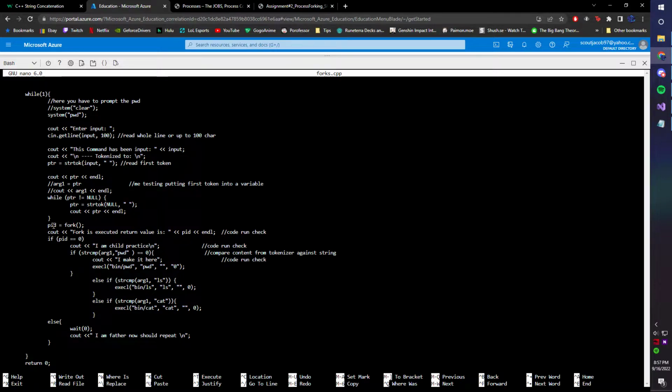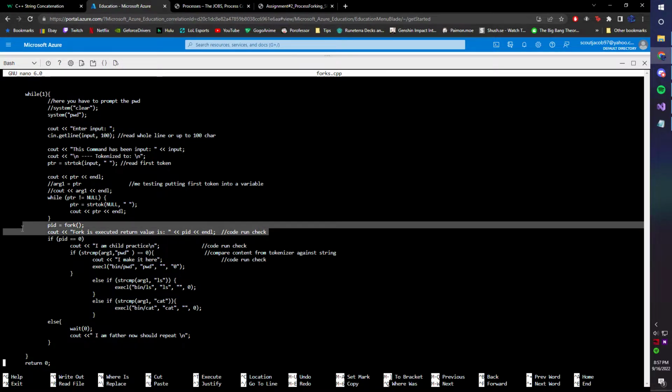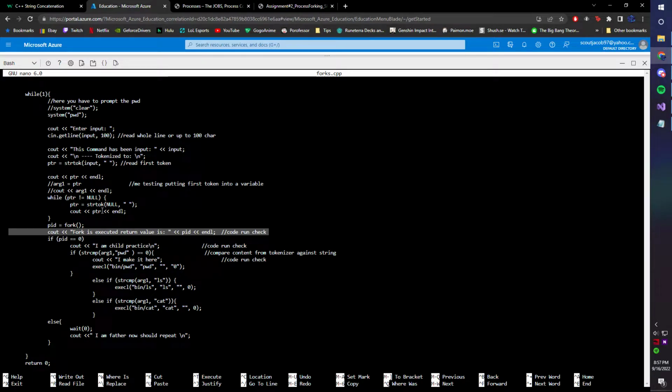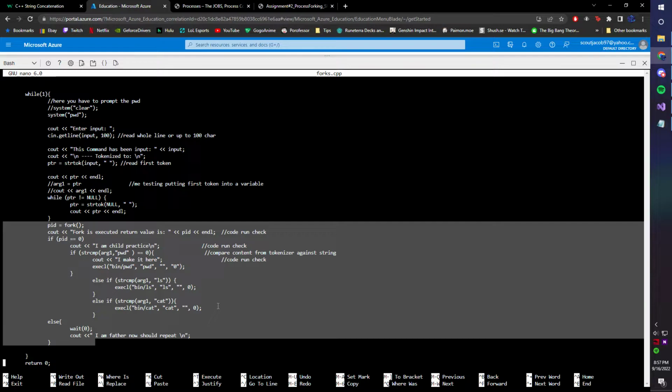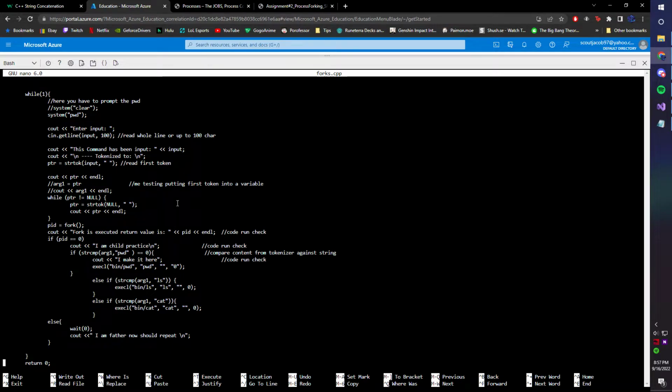But I haven't ever been able to get my program to print out these location checks. It seems like every time I run it, it just skips over the fork, and I'm not sure where I'm messing up.